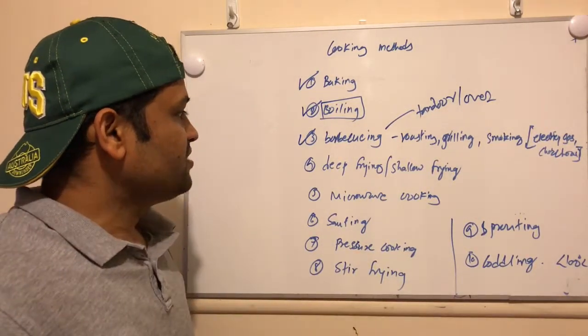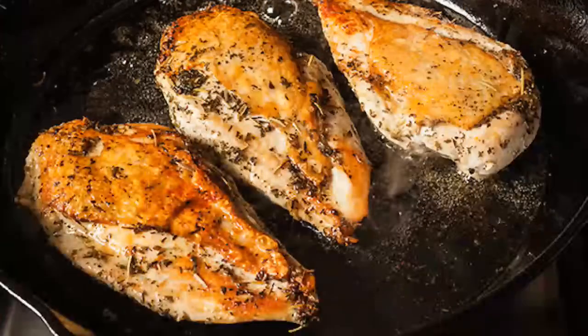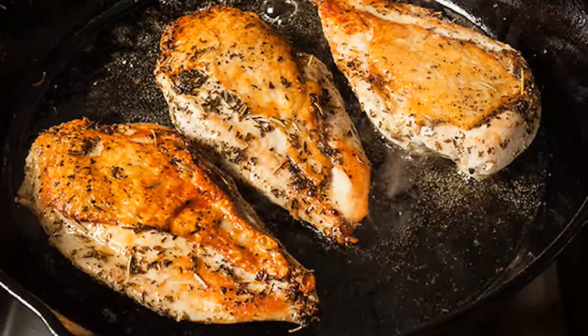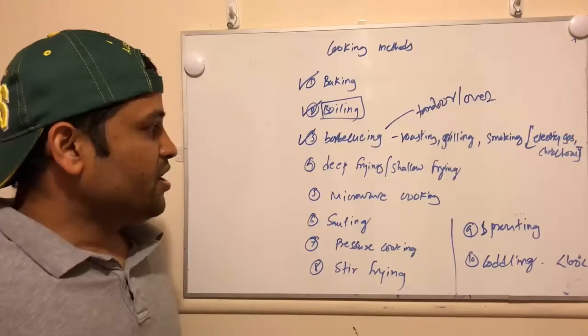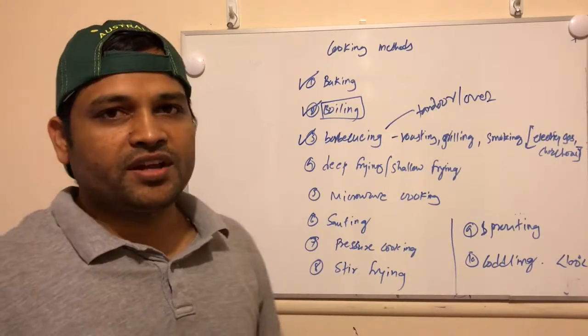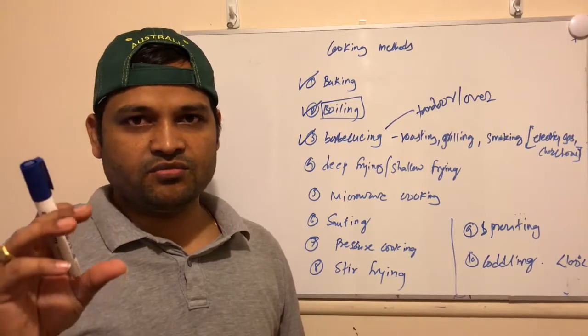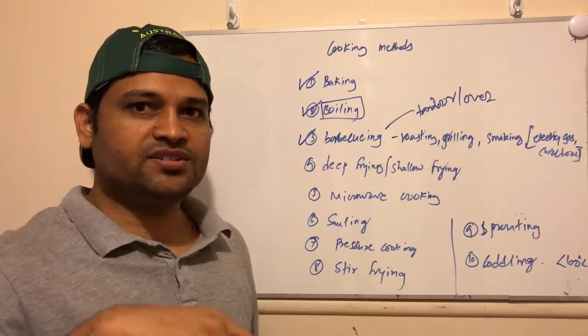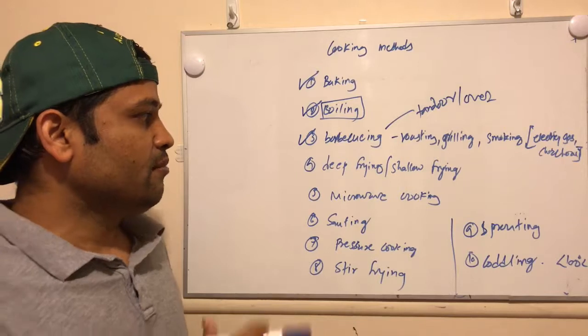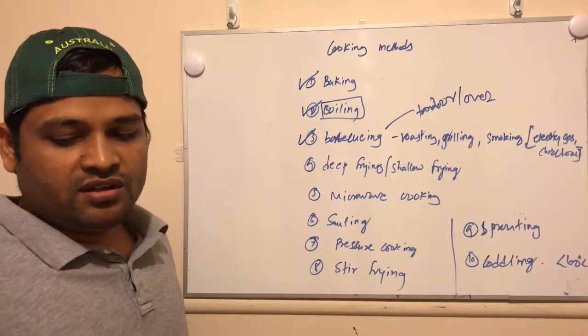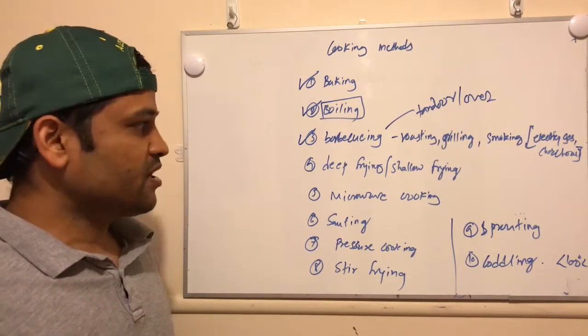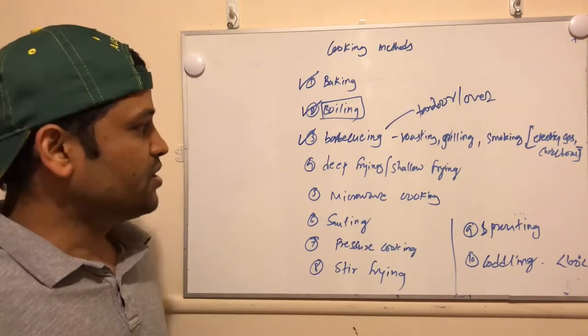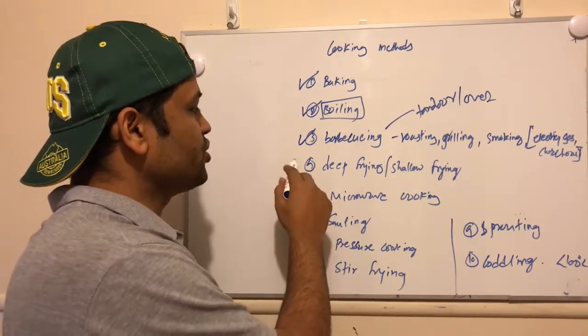Next technique is deep frying or shallow frying. In that, what happens is that we add the oil in the pan and then add the food like chicken or something, and then we fry that particular item. So there are two types in that: deep frying and shallow frying. In deep frying, the entire food item is dipped or immersed in the liquid or the oil, but in shallow frying, only the lower portion of that food comes into contact with the oil. So that's the difference between deep frying and shallow frying.